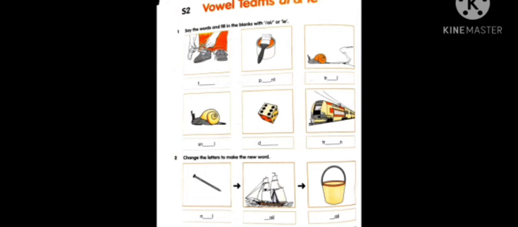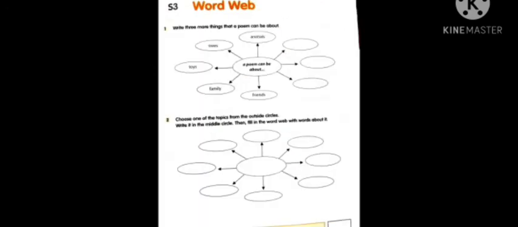Now already we have read the poems and we have gone through the word webs. Based on that word web, let us go with the S3 on page number 27. Write 3 more things that a poem can be about. We observed the poem, it is on the paint and it is about tying the lace. In the same way you can write poems. We can write poems on animals, trees, toys, family and friends. In the same way, write 3 more words so that we can find what we can write the poem on.